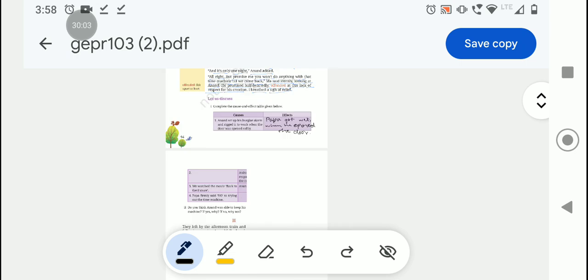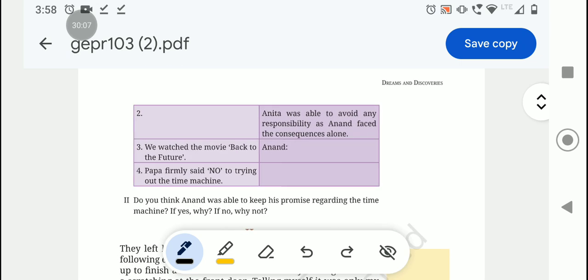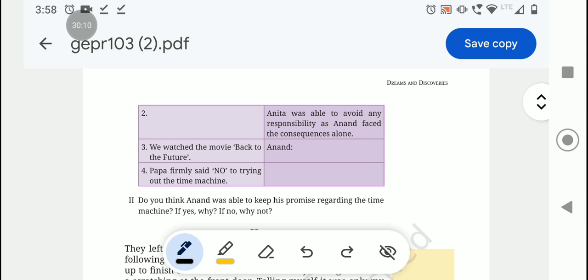Next. Here they have been given the effect. Anita was able to avoid any responsibility as Anand faced the consequences alone.